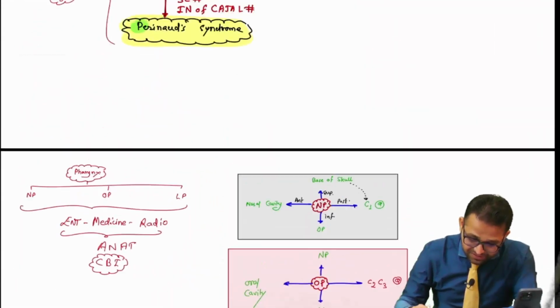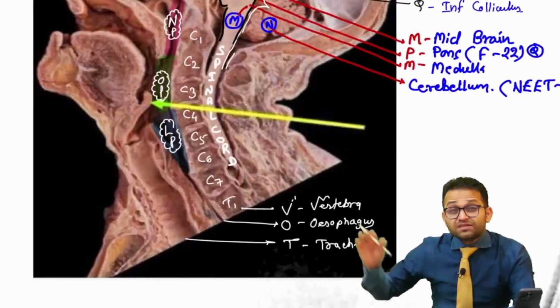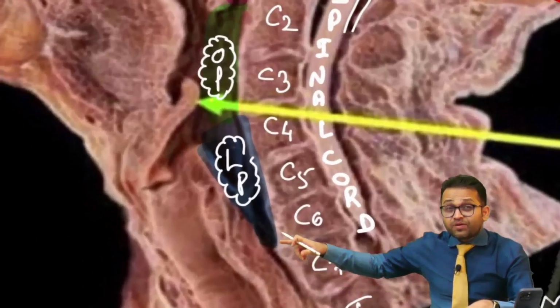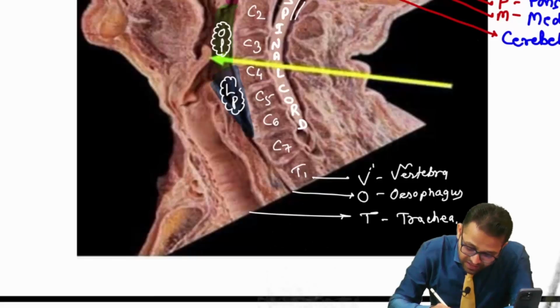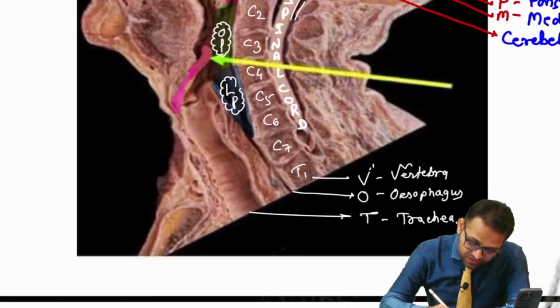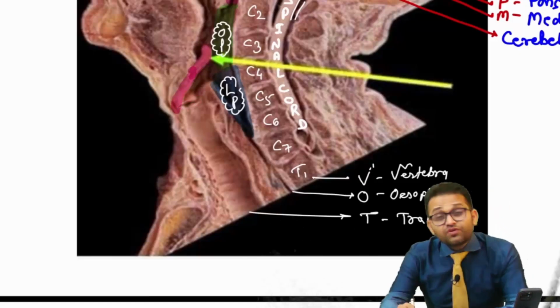Yes, sir, we are looking at the next. Can you see? Just in front of the esophagus there is the trachea, and the upper part of the trachea is the larynx. Here you can see the leaf-like structure protruding. This is our epiglottis. Within it there is the vestibular cavity.